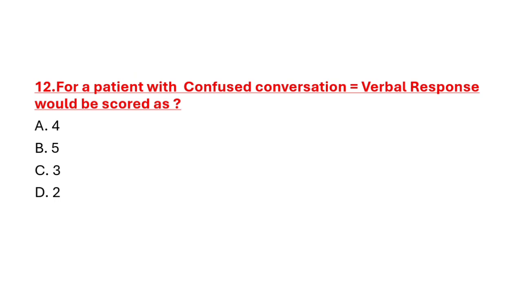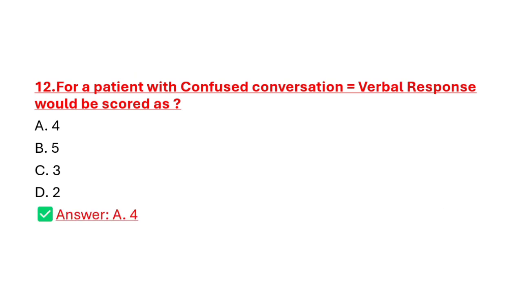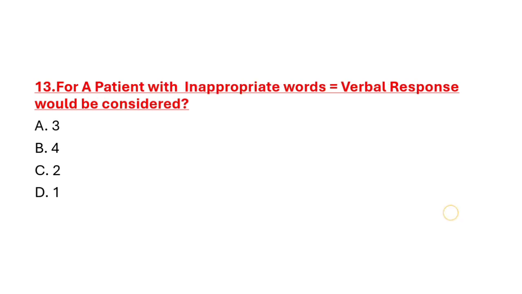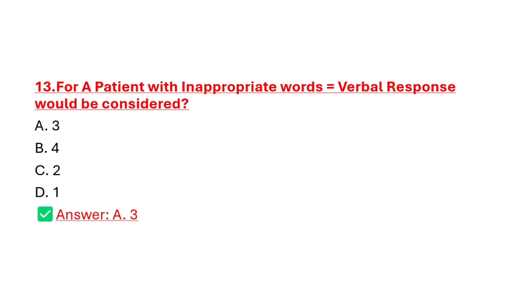Question number 12, for a patient with confused conversation, verbal response would be scored as option A 4, option B 5, option C 3, option D 2. Correct answer is option A 4. Question number 13, for a patient with inappropriate words, verbal response would be considered option A 3, option B 4, option C 2, option D 1. Correct answer is option A 3.